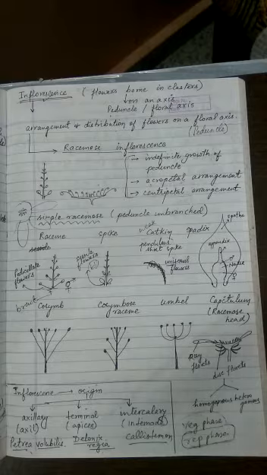Now the next inflorescence is the spadix. Spadix is found in Amorphophallus. If you check on the internet, the flower of Amorphophallus is the largest inflorescence in the world, and some of the links will even mention it as the largest flower in the world, but the reality is it is not the flower, it is the inflorescence. So it's the largest inflorescence. If you have seen the flower of Jimikand or elephant's foot, that is also an example of spadix. I have a plant which is blooming, but these days the flower is gone, or I should say the inflorescence is gone. So I will be sending you a picture of this.